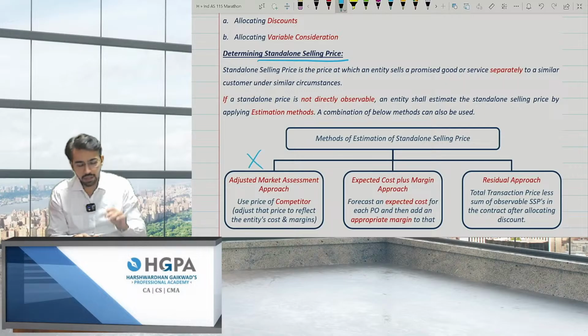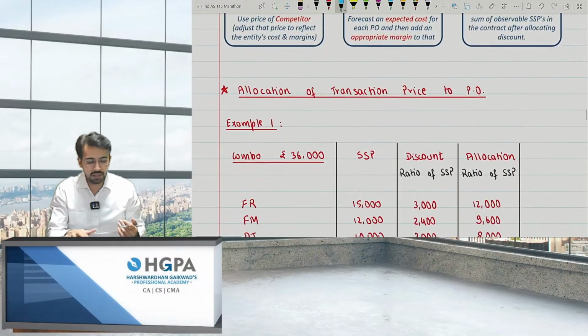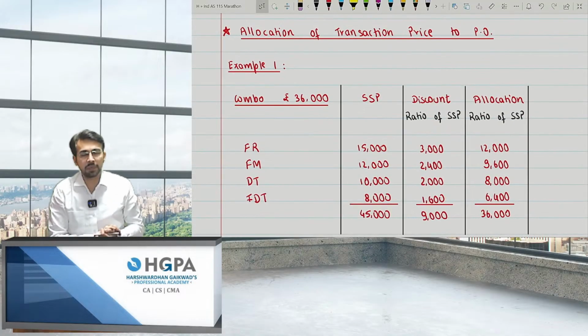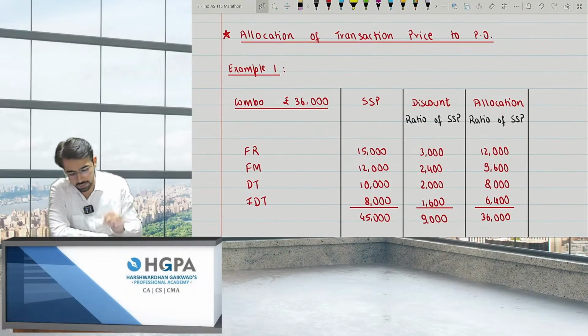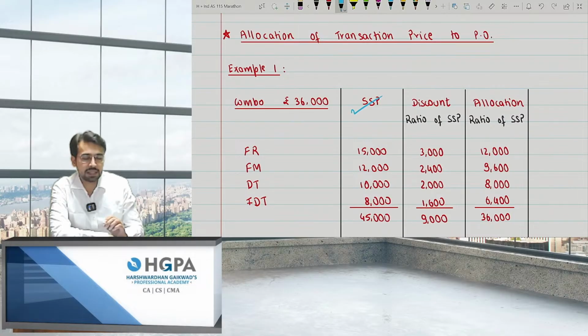Obviously, don't just look over here; understand it with the examples, right? Please pay attention. Allocation of transaction price to PO, that is performance obligation. Example 1. Let's say I've given you a combo of 36,000 in which there are four subjects: FR, FM, DT, and IDT. The standalone selling prices are 15,000, 12,000, 10,000, 8,000. If you take only FR, it will be 15,000. Only FM, 12,000. Only DT, 10,000. Only IDT, 8,000.